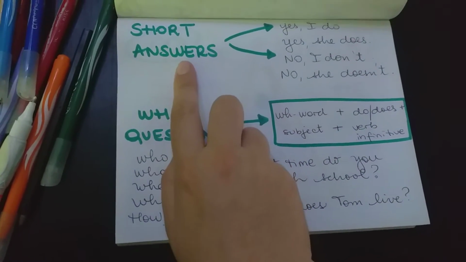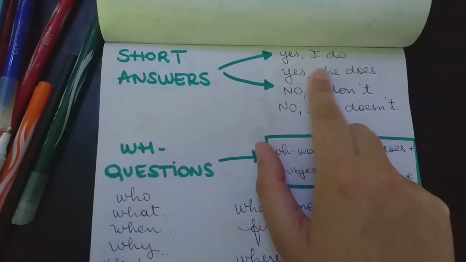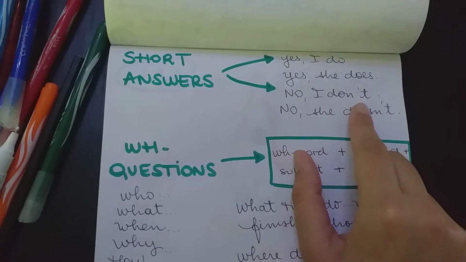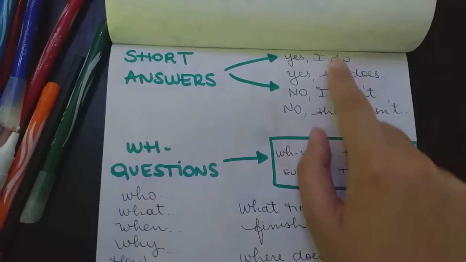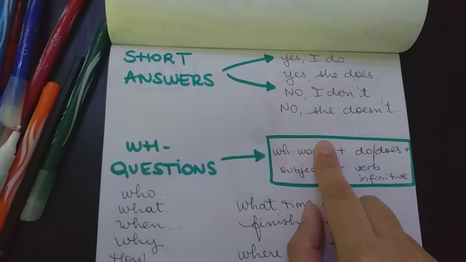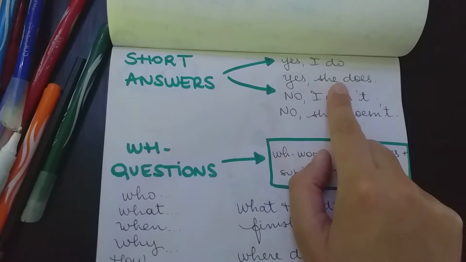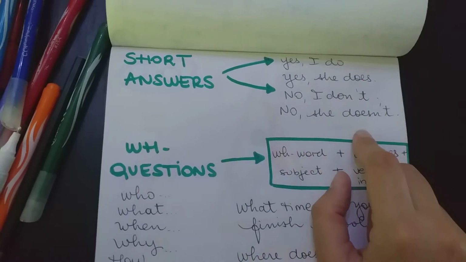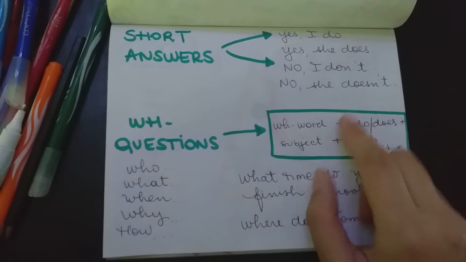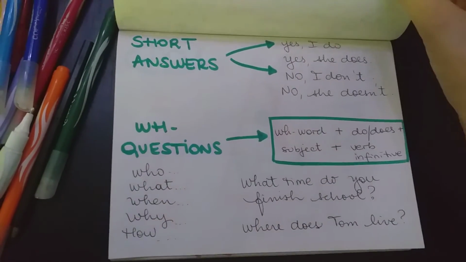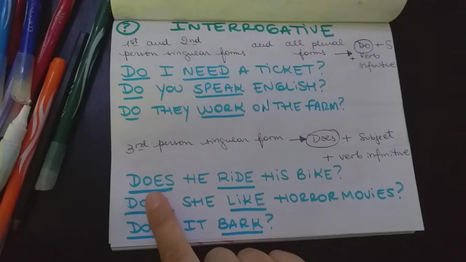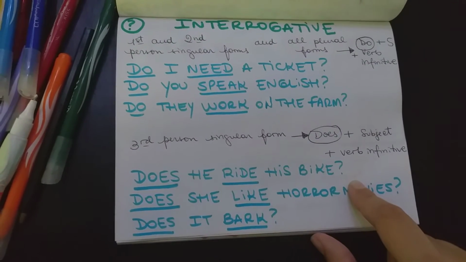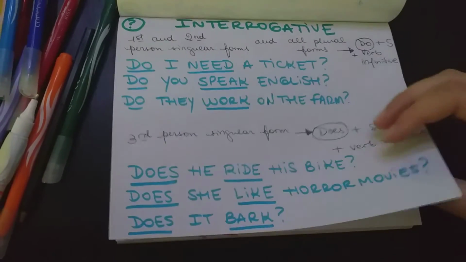Okay, so in the interrogative, I have to answer the questions. If I have a short answer, I say, yes I do, yes she does, or, for example, no I don't, no she doesn't, depending on the person, okay? But remember, he, she, or it, the third person singular, uses does or doesn't. Okay, sometimes I don't have yes-no questions. For example, if I say, does he ride his bike? I answer, yes he does, or no he doesn't.